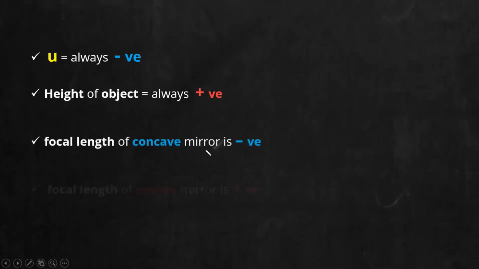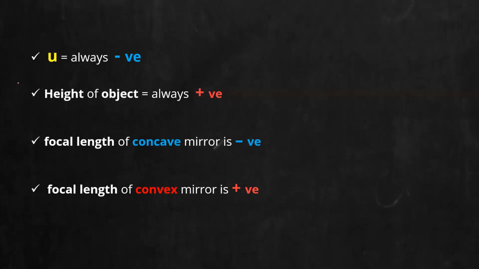These are the general conclusions that I have told you to note down. U is object distance. In whatever case you take, object distance is always negative. It is always negative, and this is common for lens as well as mirror. Last class also I have told: object distance is always negative for lens as well as for mirror.